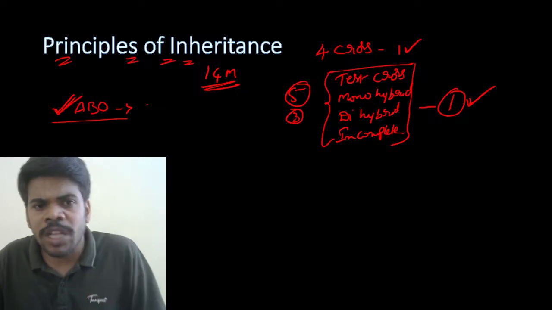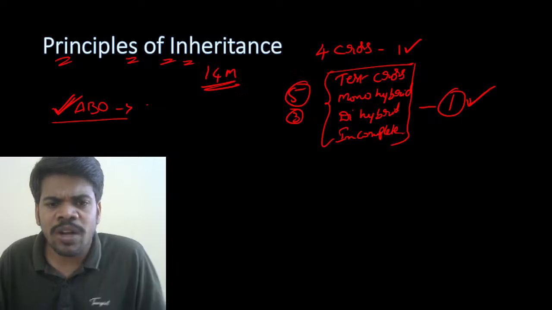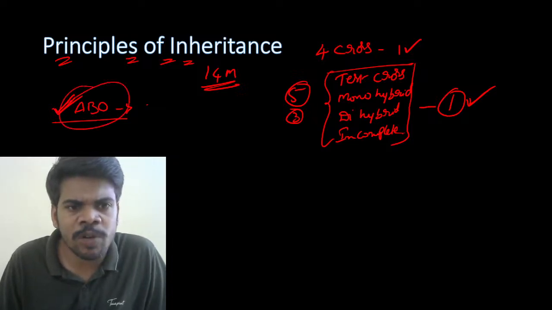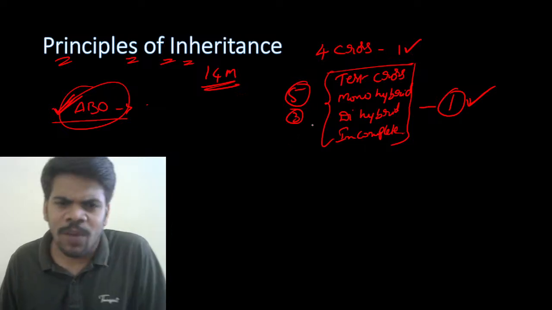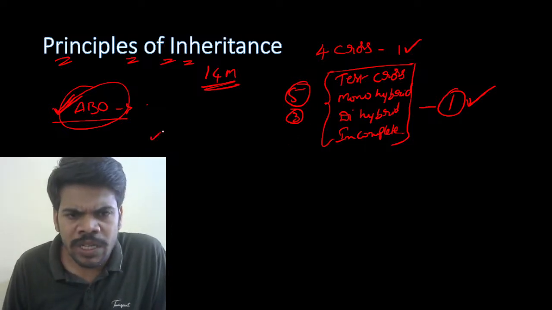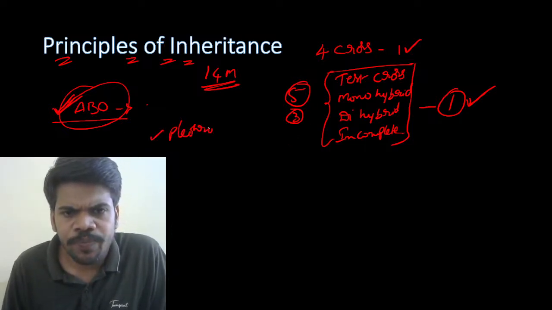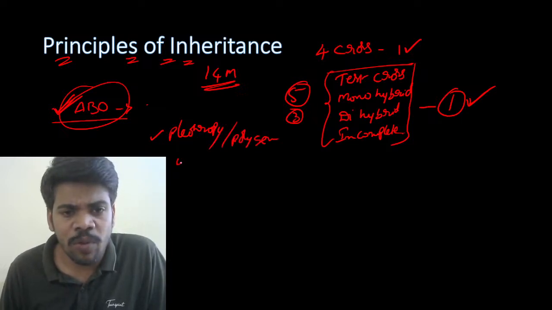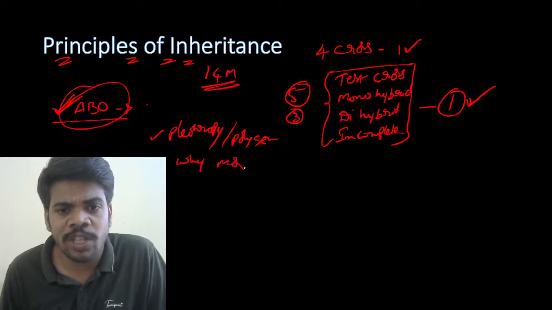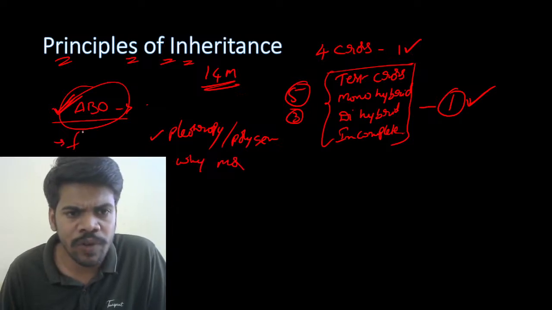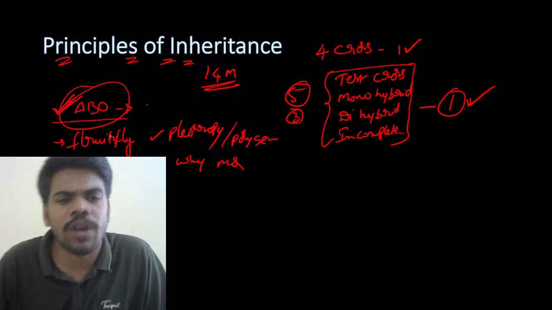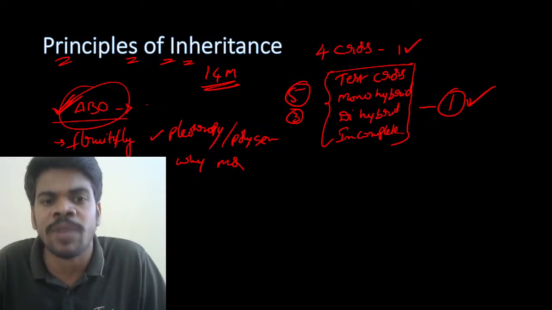Okay, now principles of inheritance. In this, what are the chances to ask application method of questions? Means ABO blood group system. And along with this, other important topics are also there, like pleiotropy, polygenic inheritance, and Morgan's conclusions. Why did Morgan select fruit fly? That is also an application method. Why Morgan selected fruit fly for his experiments?